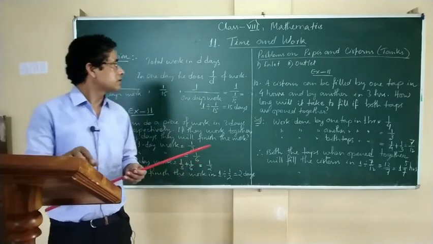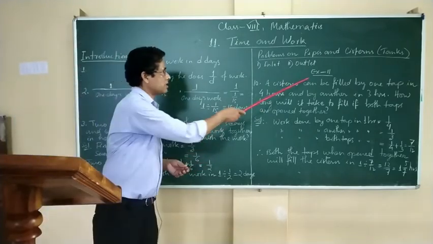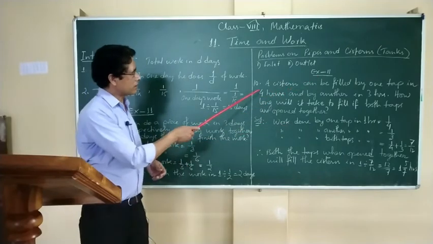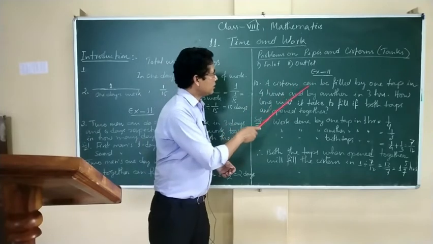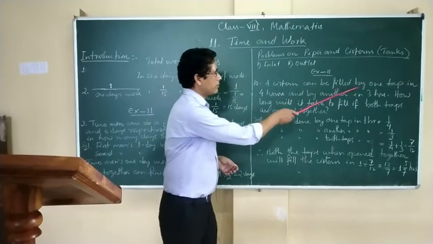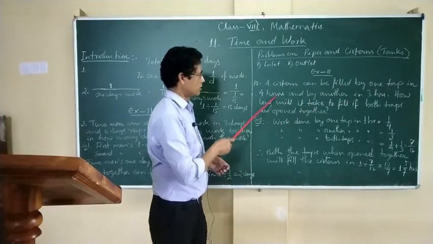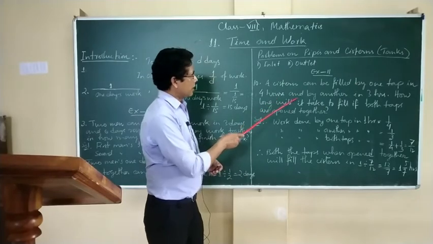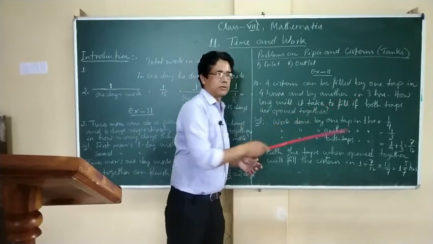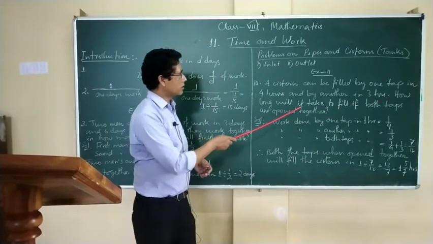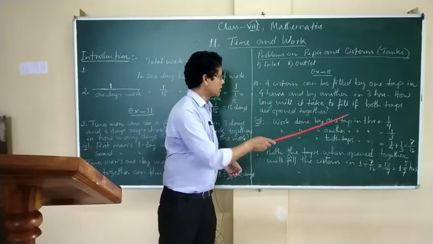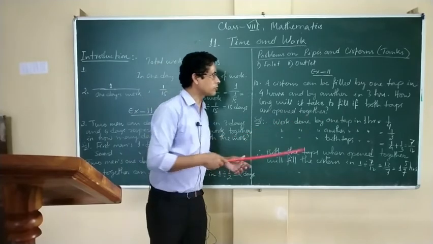Then next is an example from exercise 11, question number 10. A cistern or tank can be filled by one tap in 4 hours and by another in 3 hours. How long will it take to fill if both the taps are opened together?